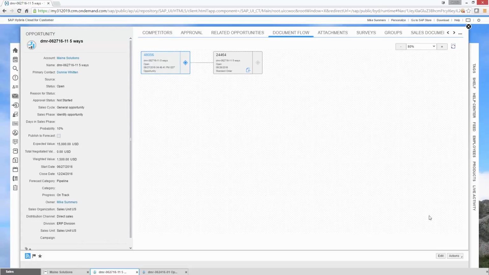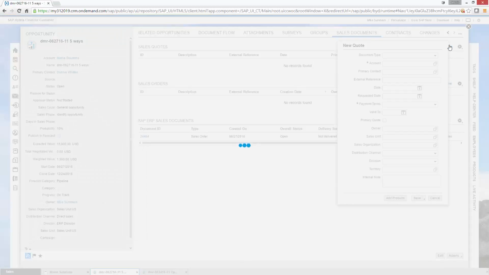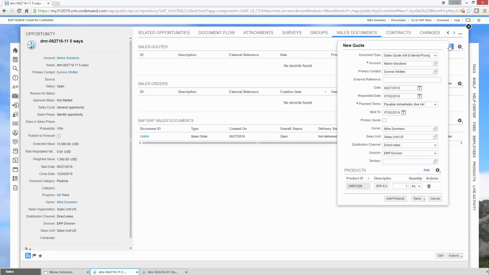Next thing. Back to our sales documents. Let's create a sales quote. What kind of sales quote would we like to create? Well, let's do the one sales quote with external pricing. This is one that will actually reach to ECC's pricing rules and have it add the prices in, so we'll just leave that alone.